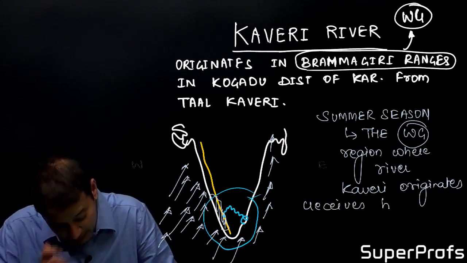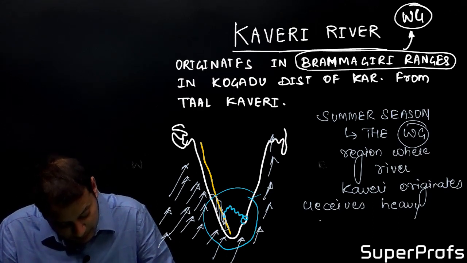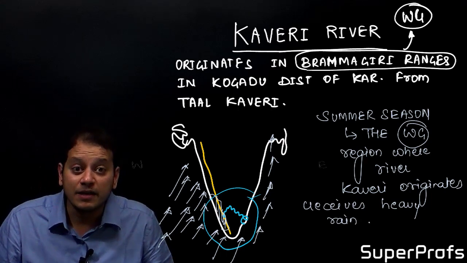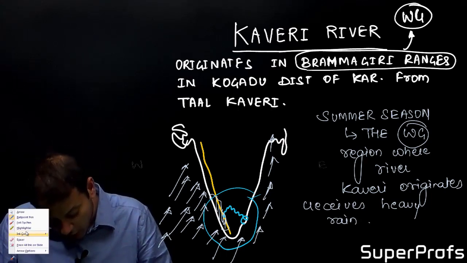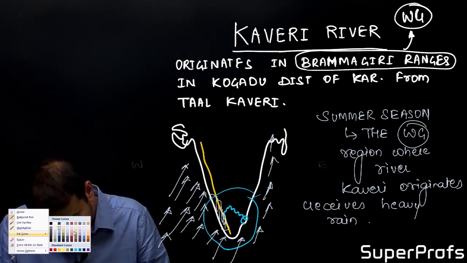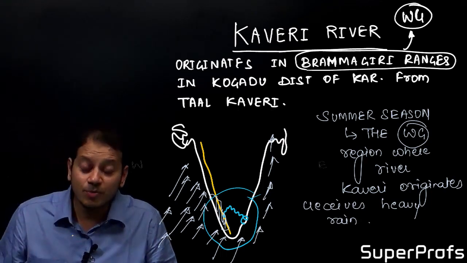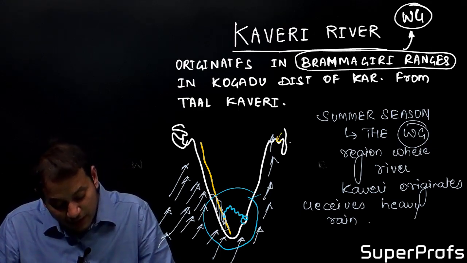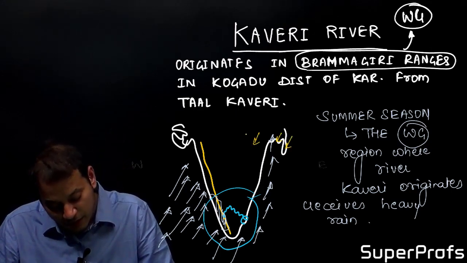On the other hand, during the northeast monsoon, that is during the winter season, the winds originate from the land, and therefore it is known as the northeast monsoon.